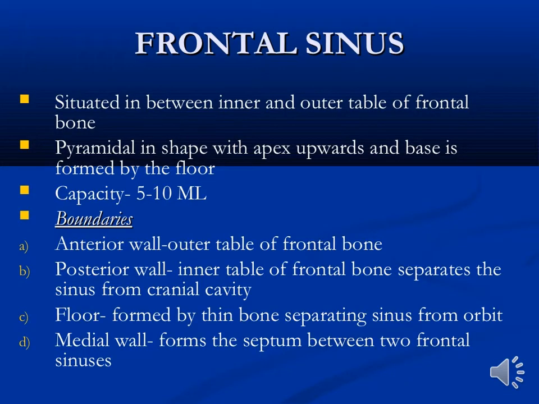The frontal sinuses are situated between the inner and outer table of the frontal bone, pyramidal in shape, with the apex upward and the base formed by the floor of the sinus. Capacity is between 5 to 10 ml. Its boundaries: anterior wall, outer table of frontal bone; posterior wall, inner table of frontal bone, separating the sinus from the cranial cavity. The floor is formed by thin bone separating the sinus from the orbit. The medial wall forms the septum between the 2 frontal sinuses.